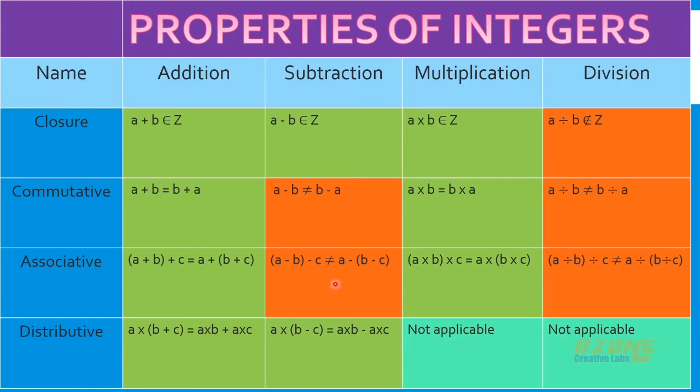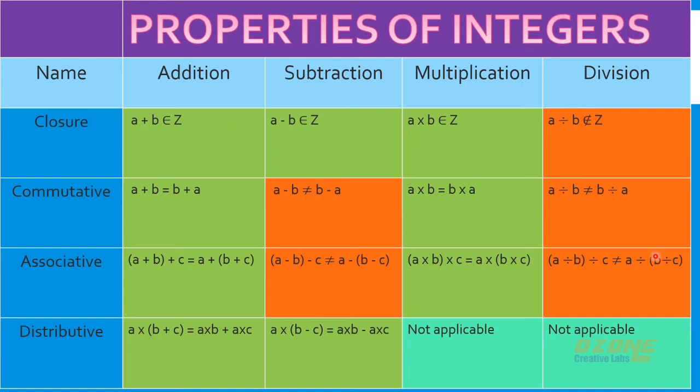Multiplication it is equal. (a into b) into c will be equal to a into (b into c). So if you multiply a into b first and then multiply c to that, it will be equal to b into c first and then multiplying a to that. Next, division. Division is also not equal. (a divided by b) divided by c is not equal to a divided by (b divided by c).